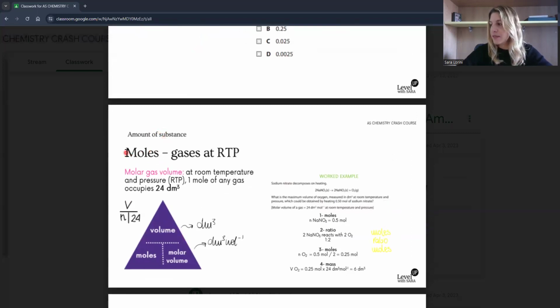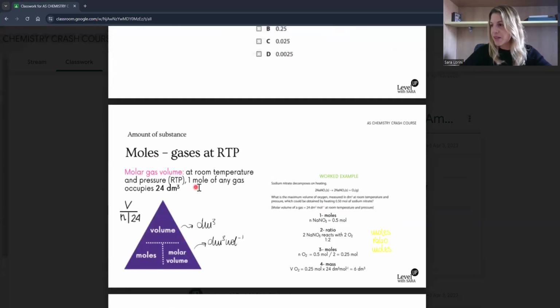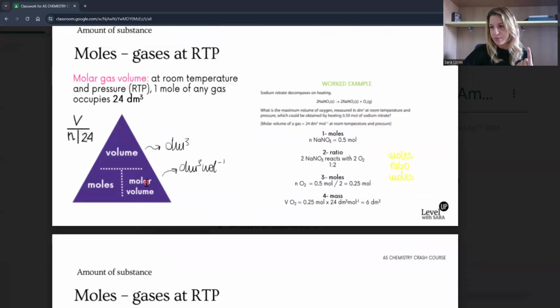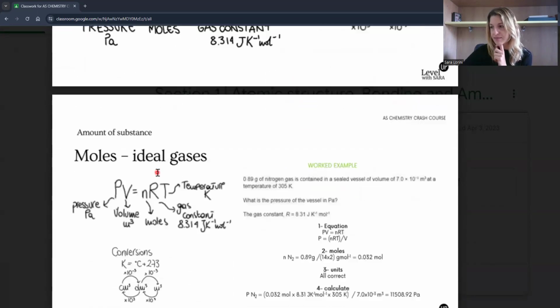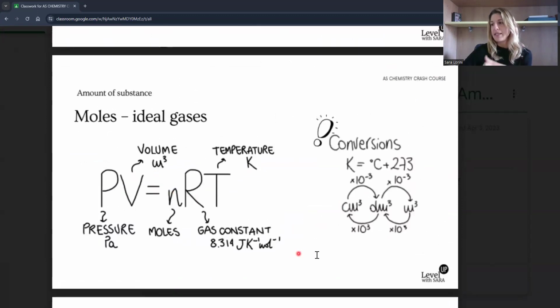I've been looking through some past papers, and for calculations with RTP, you need to recognize when to use it. Of course, that's important, because sometimes it's very clear when you're given the 24, but sometimes you're not given that and you're just given room temperature and pressure. Remember the molar gas volume. But the common mistake that I wanted to highlight was with the ideal gas. The equation is relatively simple, easy to remember, but the conversions can go wrong.